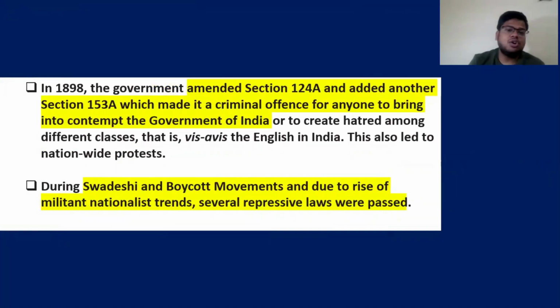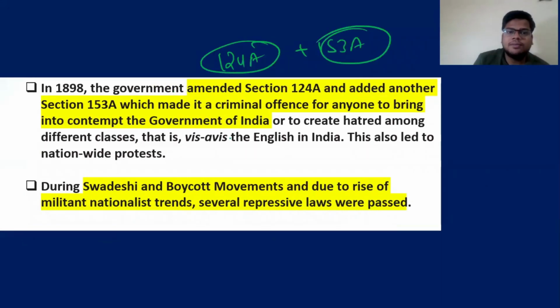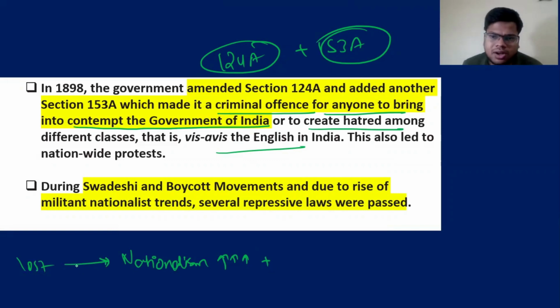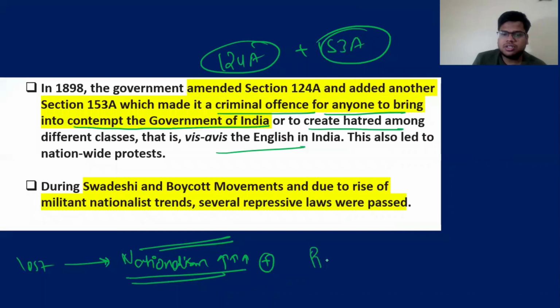Later on, within this category, the government amended Section 124A and added one more amendment, that is 153A, which made it a criminal offence for anyone to bring the government of India into contempt or to create hatred among different classes and all these things. So you can see the government is getting repressive as nationalism increases. As people start to fight after the 1857 revolt, people become aware, set up organizations, nationalism increases. Now, as nationalism increases, the repression will also increase, and stricter laws will be made.